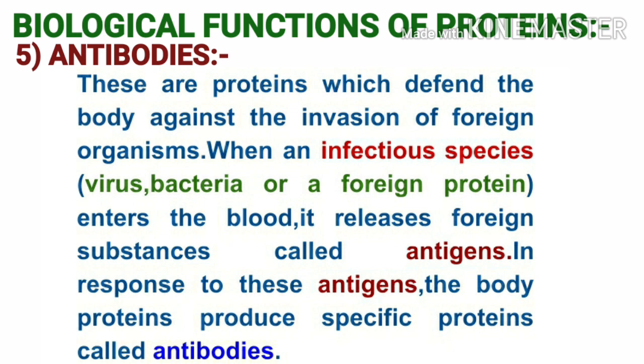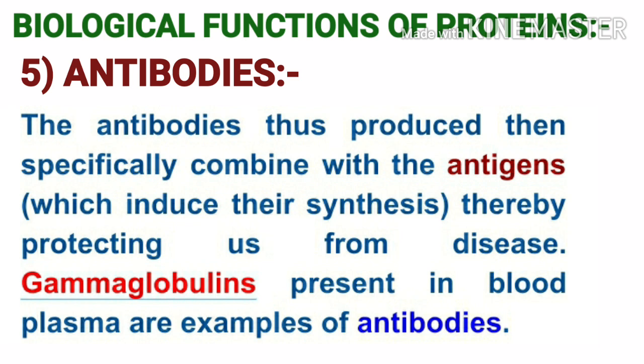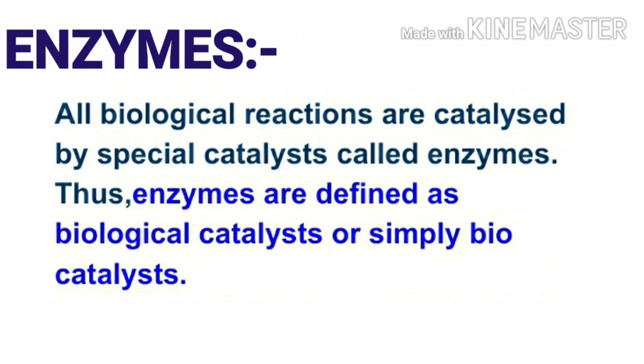In response to these antigens, the body proteins produce specific proteins called antibodies. The antibodies thus produced then specifically combine with the antigens, thereby protecting us from disease. Gamma globulins present in blood plasma are examples of antibodies.